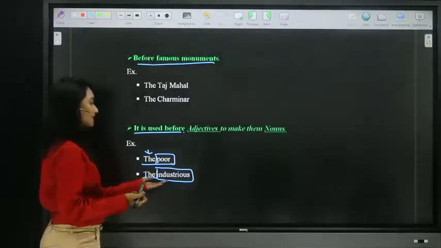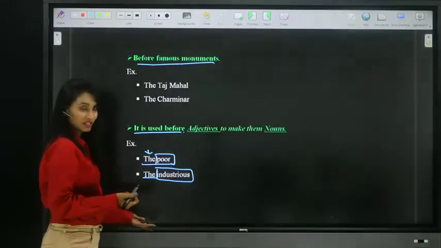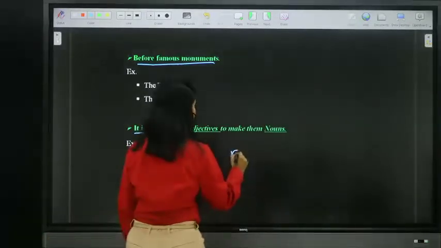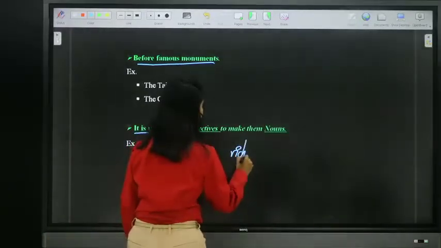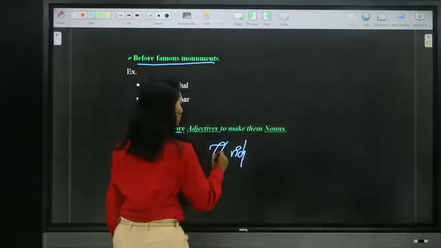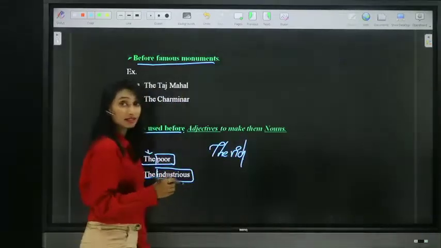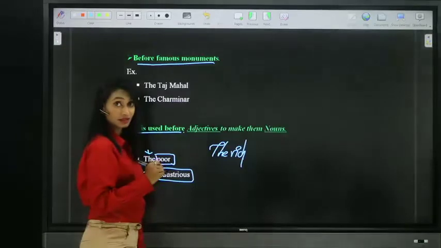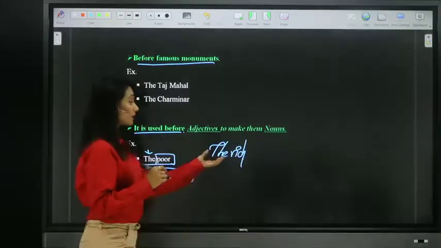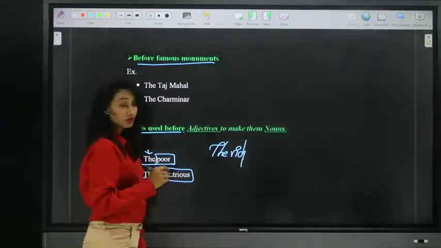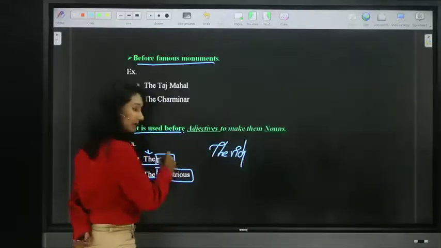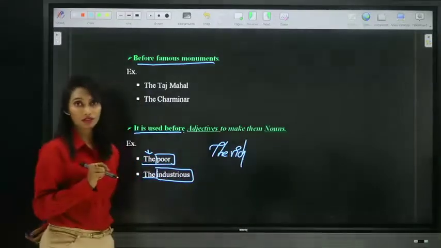So when you place definite article the before an adjective, any adjective, let us take rich. When you say the rich, it means the rich people, the people who are rich. It became a noun now. So remember, these are plural nouns.